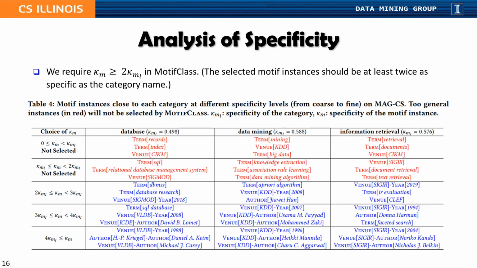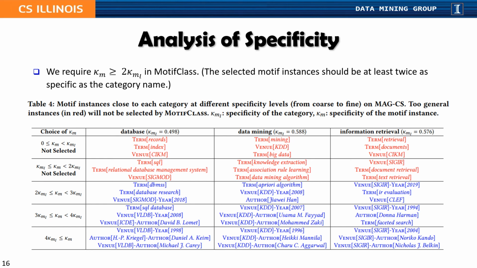Now we show the benefit of considering metadata specificity. In MotifClass, we require the selected motif instances to be at least twice as specific as the category name, so that it likely indicates only one category. We show three categories here: database, data mining, and information retrieval, as well as motif instances close to each category at different specificity levels in the embedding space.